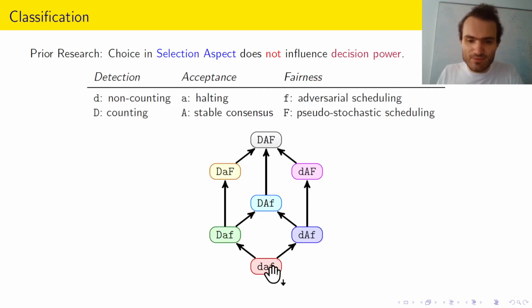So altogether, we get this picture, where if we walk along the edges, then we know that the model is strictly stronger. Because here, for example, we're changing small t to capital D, here we're changing small a to capital A or small f to capital F, and so on. Why are there only 7 models in this picture? Because if you have non-counting and halting, then no matter which fairness condition you have, you cannot decide anything.